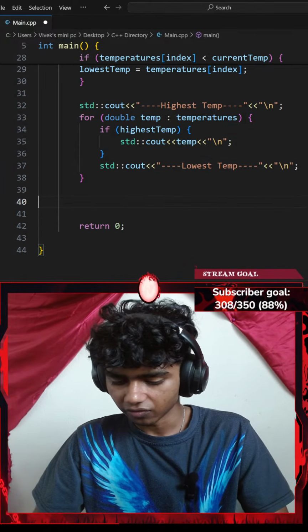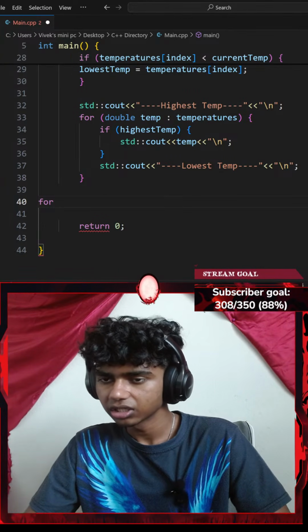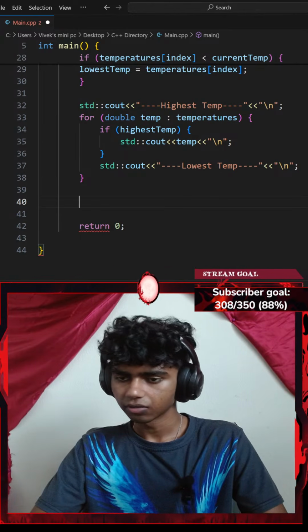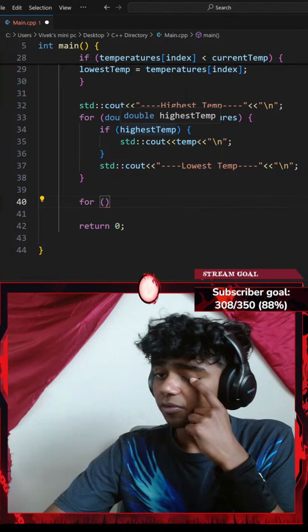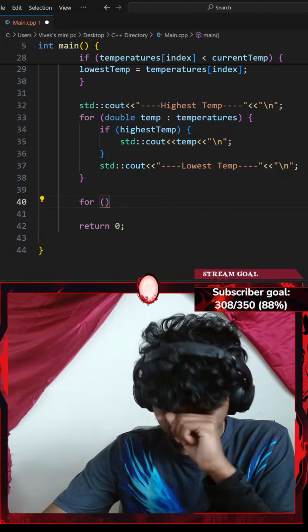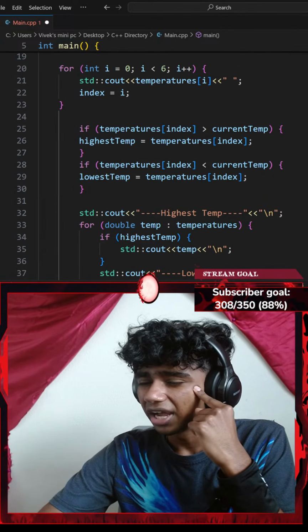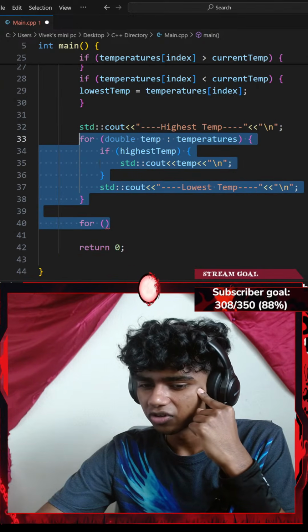So I'll go with something like for pair of parentheses. Think about using highest temp. Okay, so for a pair of parentheses, if highest temperature. Okay, I'm not going to be adding an if statement here. Instead, my highest temp equals my temperature at index of index. So let me remove this whole for loop from here.